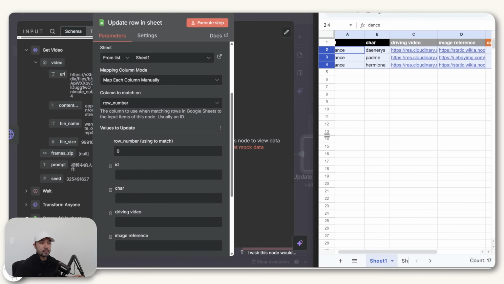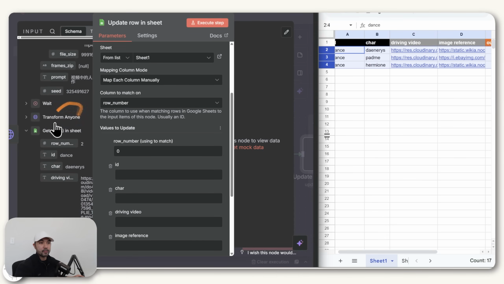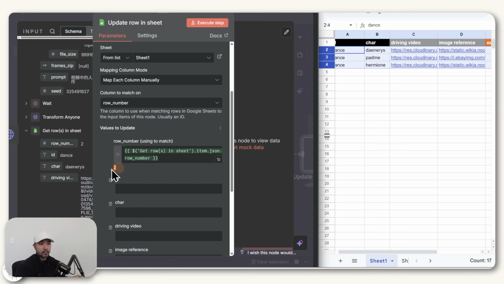And so to do that, just go ahead and search for the Get Rows in Sheet node, your very first Google Sheet in here. Drag this row number value here. It gives you a preview of one of the items it'll update here. So it says 2, which is corresponding to this row.